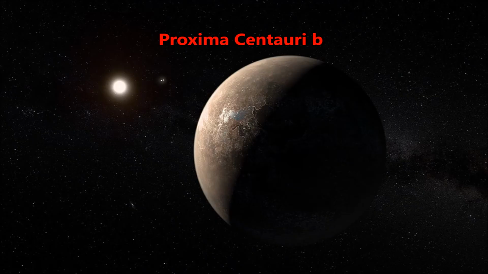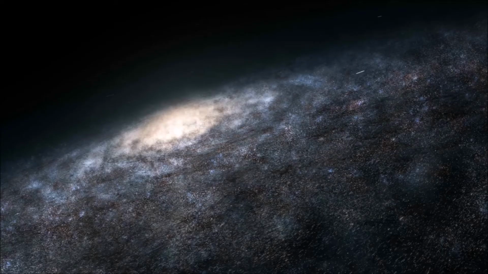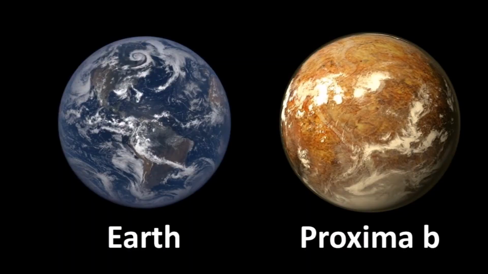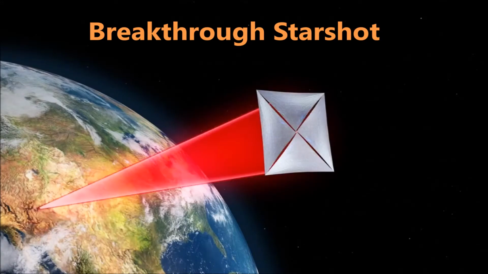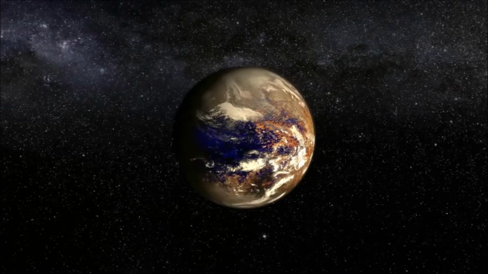There is a planet in the Alpha Centauri solar system called Proxima b that may be habitable. We cannot get there at all. Cameras will be sent in another 20 years and it will take them another 20 years to get there. Meaning that in the best case, in 40 years we will get preliminary information about a planet that may be habitable. It is only about cameras; there is no practical possibility to send a living person to this planet. There is a big chance that Proxima b is not habitable.